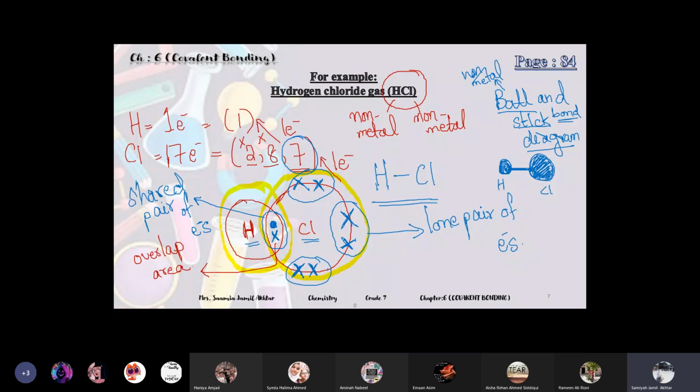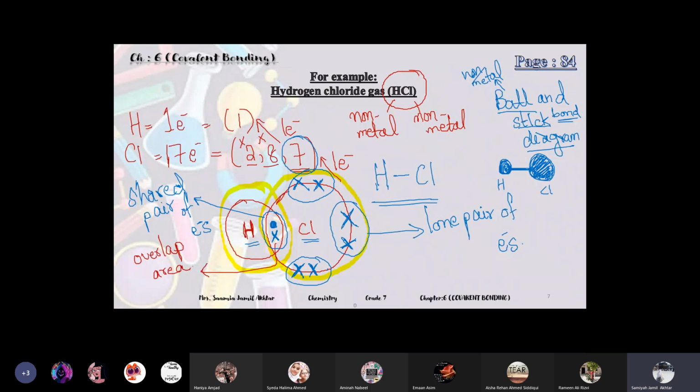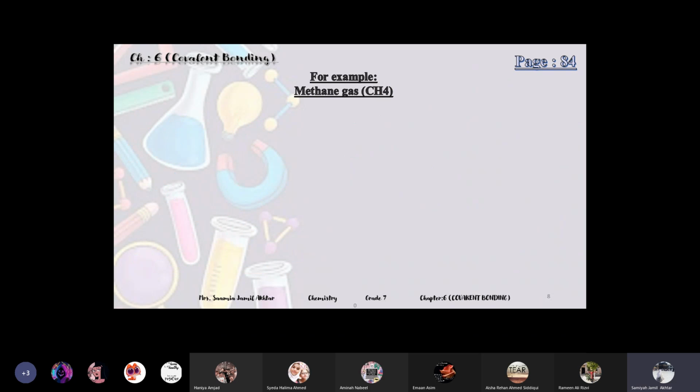Okay, so for the covalent bonding, in the previous lecture, I gave you the introduction of it. So we studied the introduction of covalent bonding, and we did some simple examples like hydrogen molecule, H2 gas, how hydrogen atoms share the electrons, and how hydrogen and chlorine share electrons to complete their shells. And I gave you the concept of shared pair of electrons and lone pair of electrons. Now we will study the structure which is mentioned in the book.